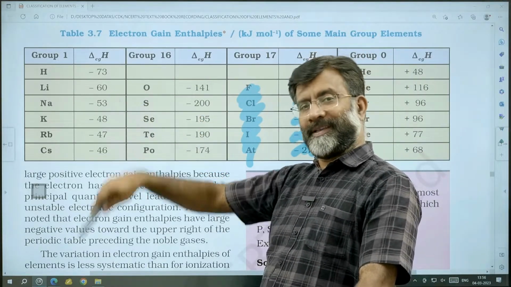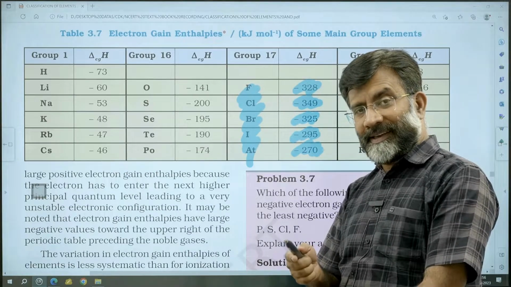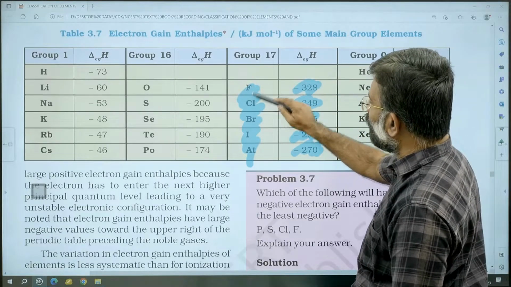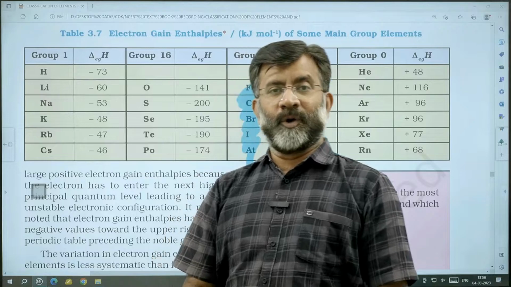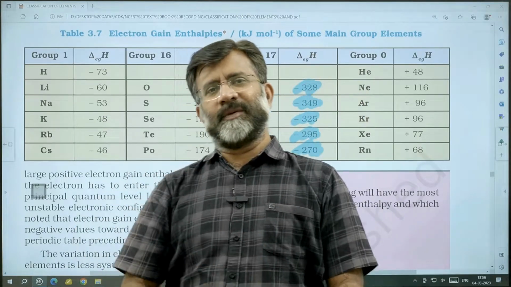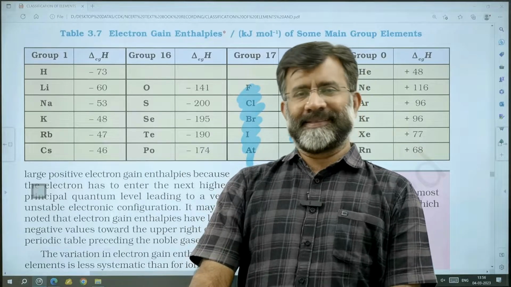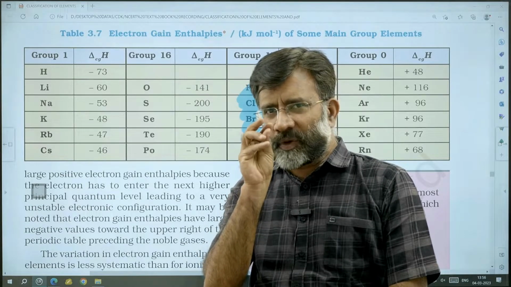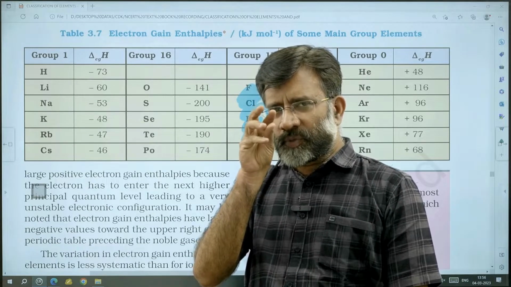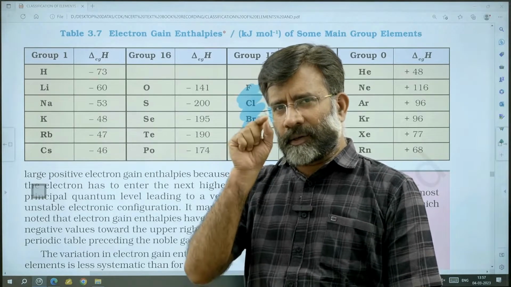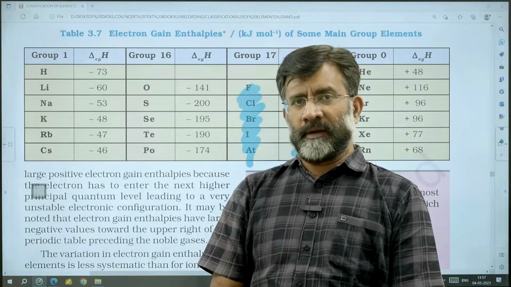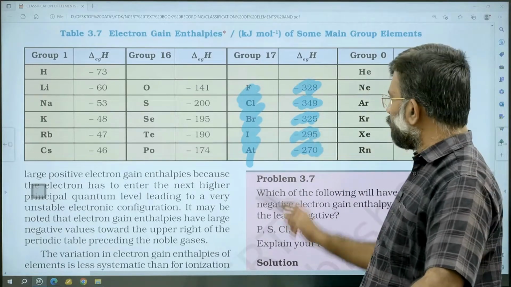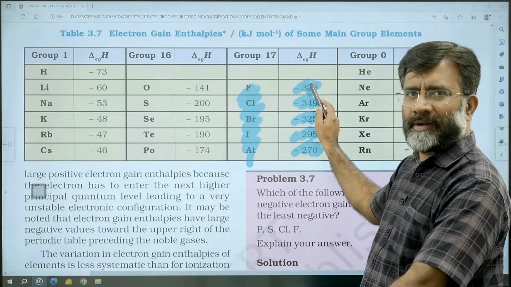While the oxygen family comes only second, and that too, oxygen is much below. Oxygen is much below. That is the kind of abnormality you get. Why is fluorine a lower value than chlorine? Why does fluorine have a lower negative electron gain enthalpy than chlorine? The reason is very simple: because of the small size of fluorine. Chlorine is much larger. Due to the small size of fluorine, there is interelectronic repulsion. That could be the reason why fluorine has a slightly lesser value compared to chlorine. Chlorine minus 349, fluorine minus 328.